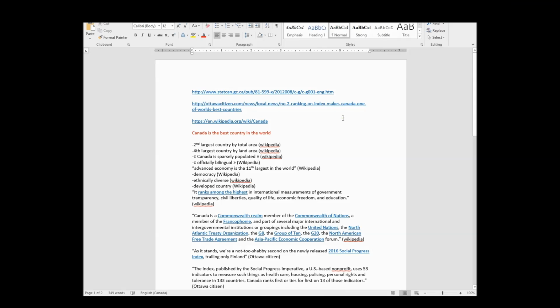So now what I'm going to do is organize my information into categories. How I would go about doing this, if this were me, is I'm just going to look through all the facts that I have, and try and actually make sense of what's going on.